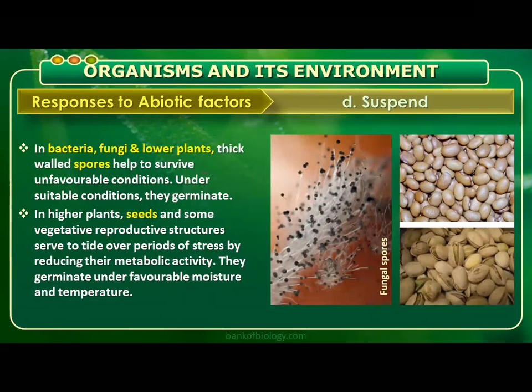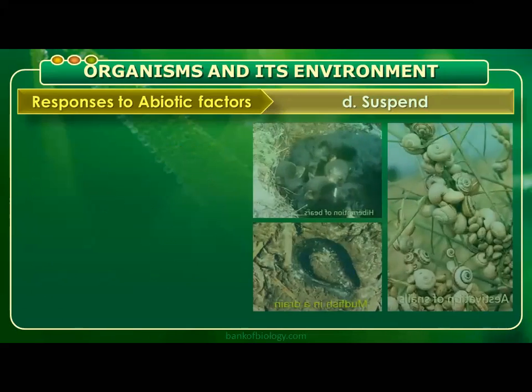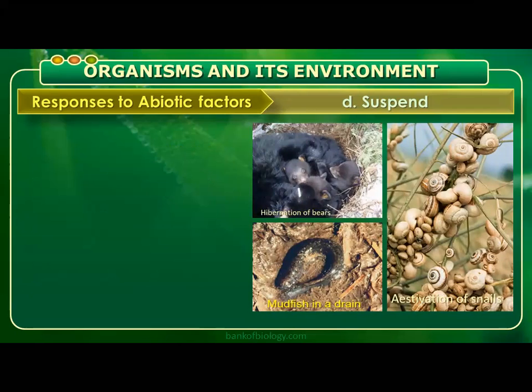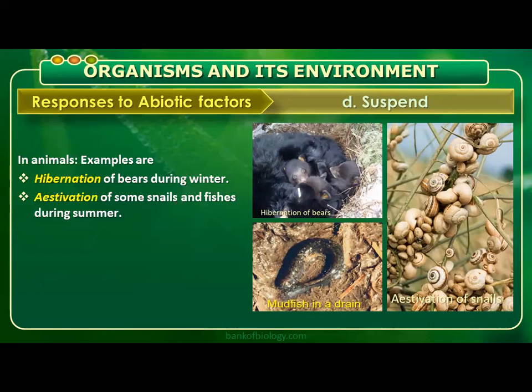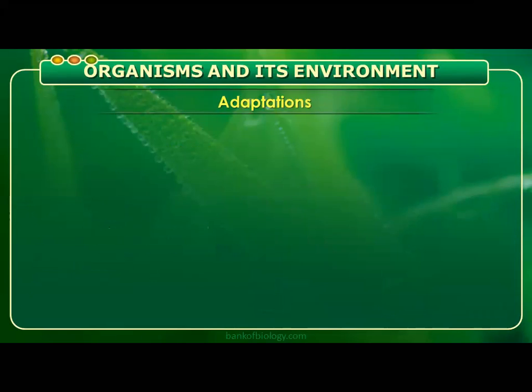They germinate under favorable moisture and temperature. So we can see the suspending of life activities in various organisms: the hibernation of bears during winter, estivation of snails and fishes during summer, and diapause, a stage of suspended development of many zooplankton in lakes and ponds, is one of the best examples.